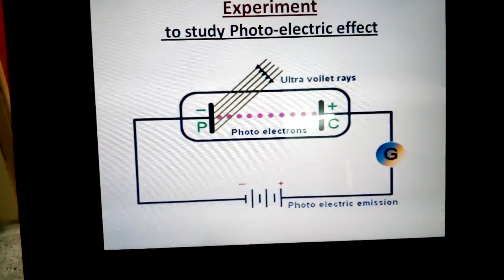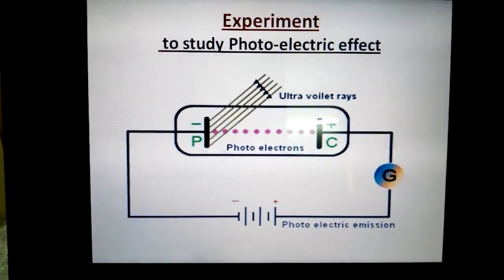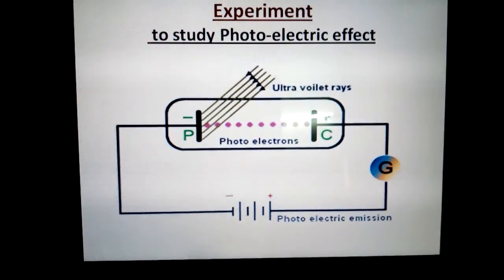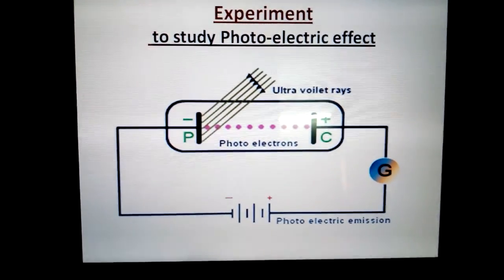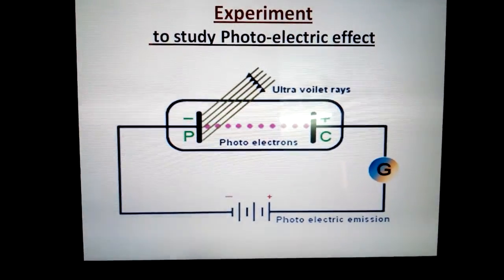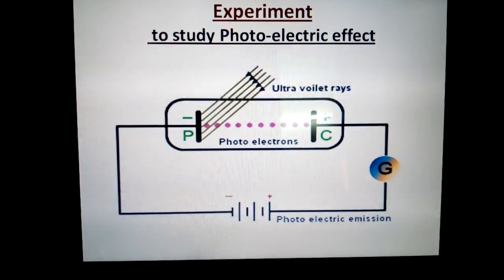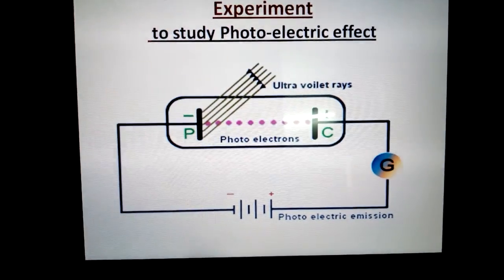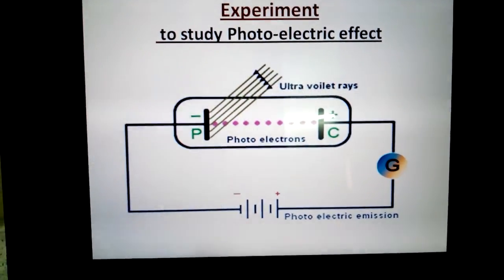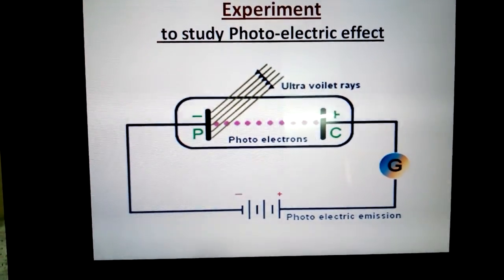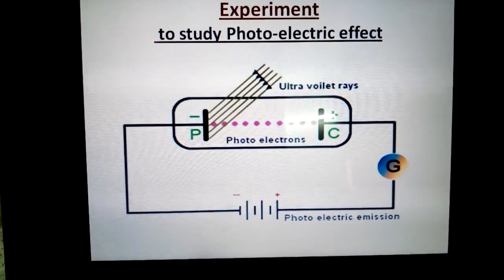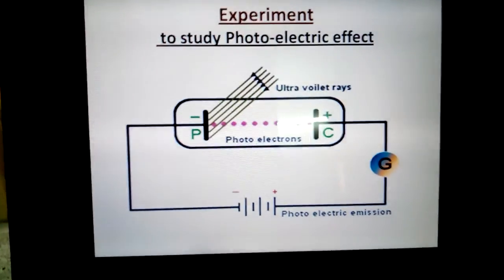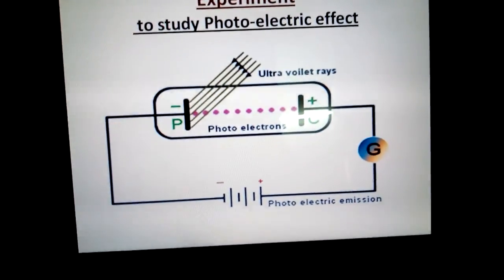Derivation is very important. And then this is an experiment to study the photoelectric effect we have seen in the class. It's an evacuated glass bulb which consists of two parallel plates. The plate on which light is incident and which is going to emit the electrons is called the emitter plate, and the plate which is going to collect the electrons which are emitted is called the collector plate. Both these plates are enclosed in the evacuated glass bulb, and there are external connections to these plates.